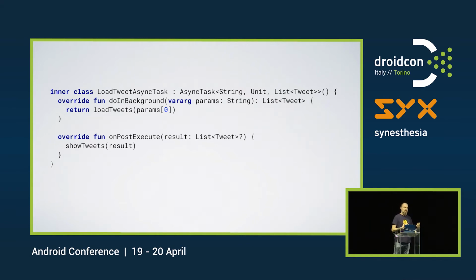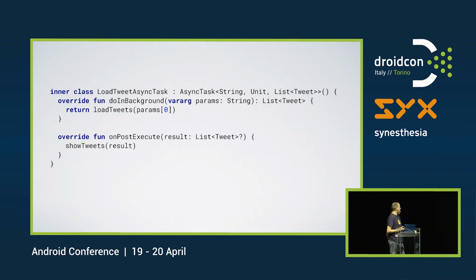You need to make it an inner class in order to be able to call the methods in your activity on other places, and it's basically not a very nice way to do asynchronous stuff in general. So the Android community as a whole tried a lot of different things, and over the last couple of years, RxJava has come up as the solution to all these things.